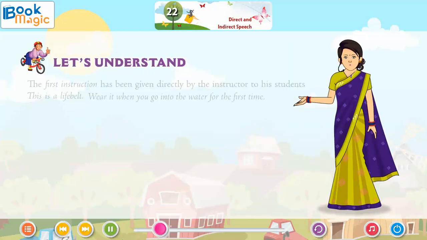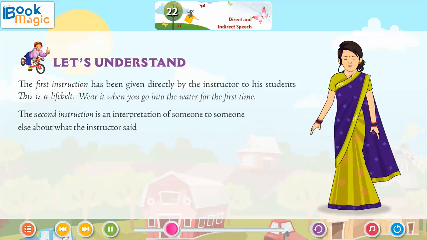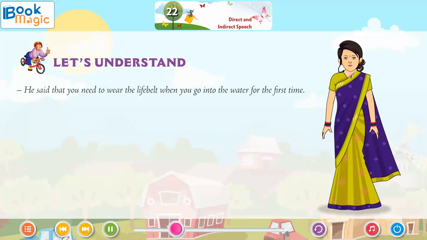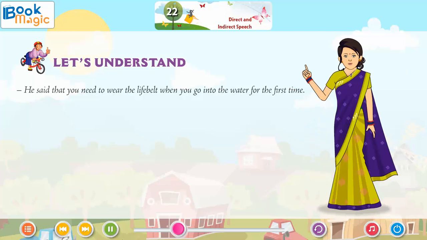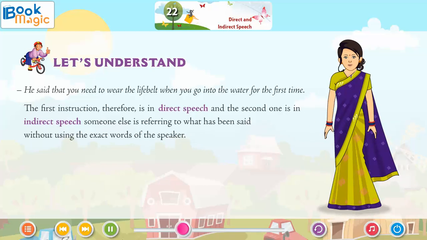Let's understand. The first instruction has been given directly by the instructor to his students. This is a life belt. Wear it when you go into the water for the first time. The second instruction is an interpretation of someone to someone else about what the instructor said. He said that you need to wear the life belt when you go into the water for the first time. The first instruction, therefore, is in direct speech, and the second one is in indirect speech as someone else is referring to what has been said without using the exact words of the speaker.